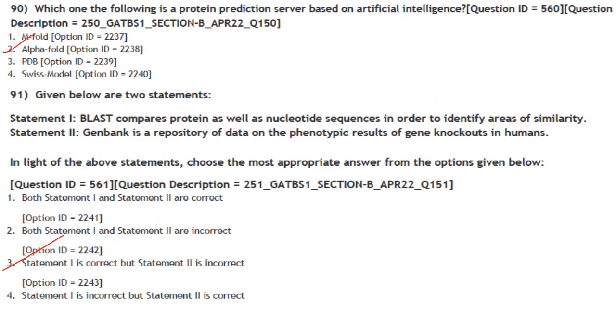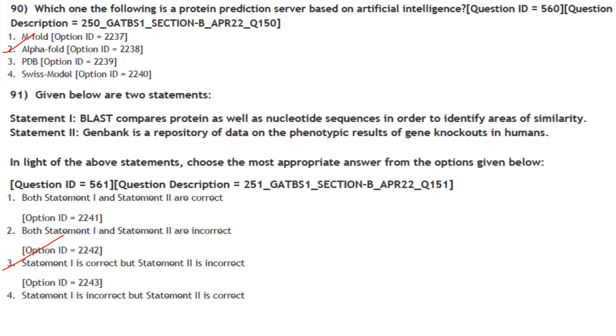Then next one. Which one of the following is a protein prediction server based on artificial intelligence? It is AlphaFold. Answer is option 2. Then given below are two statements. Statement 1. BLAST compares protein as well as nucleotide sequence in order to identify areas of similarity. That is correct.